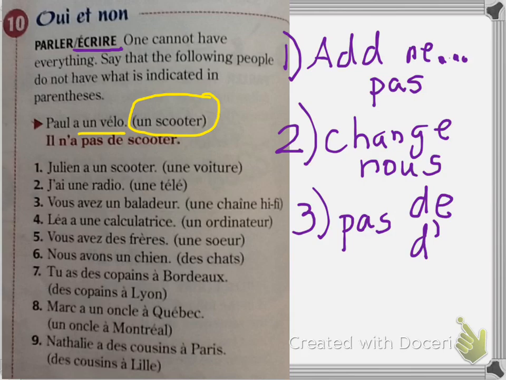So if we take a look maybe at number 4, we have Léa a une calculatrice. So Léa has a calculator, so she doesn't have a computer.